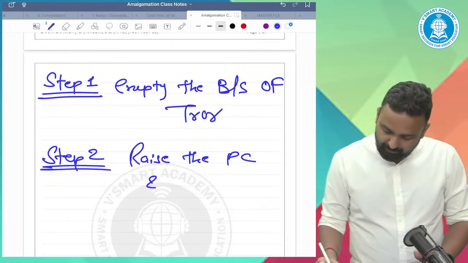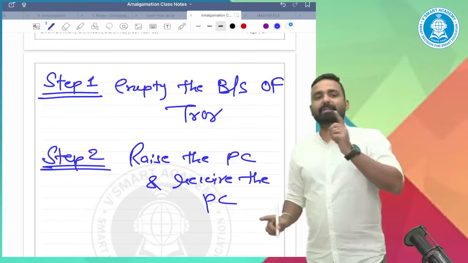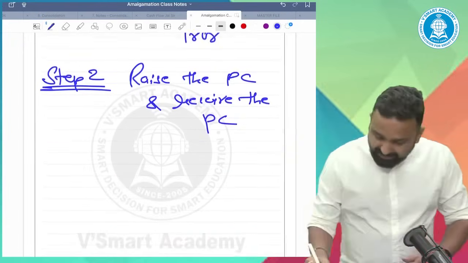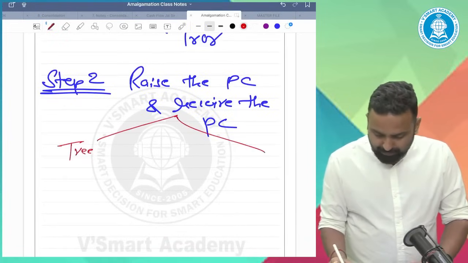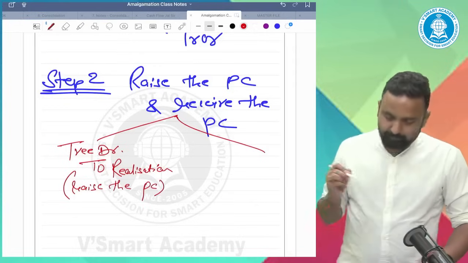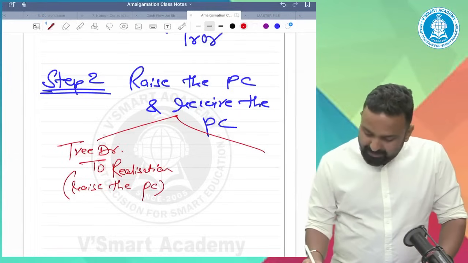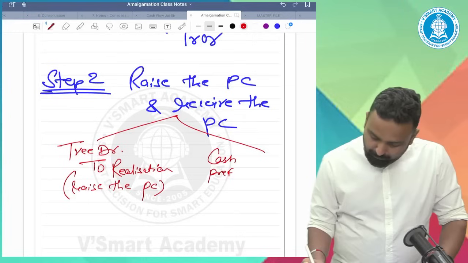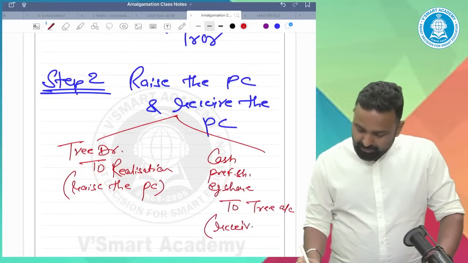Raise the PC and receive the PC. Sir, what is raise the PC and receive the PC? Raise the PC means transferee company account debit to realization account. It is called raise the PC. And receive the PC: cash, preference shares, equity shares to transferee company account. It is called receive the PC.